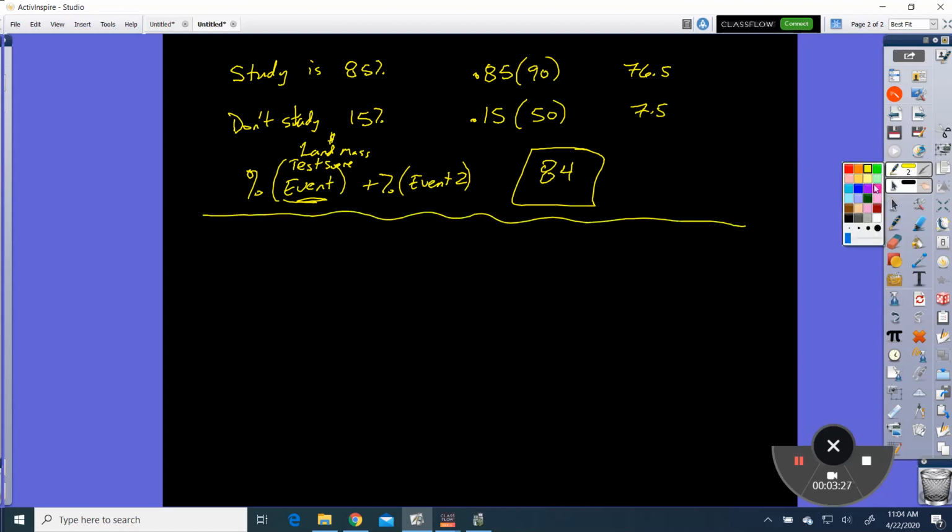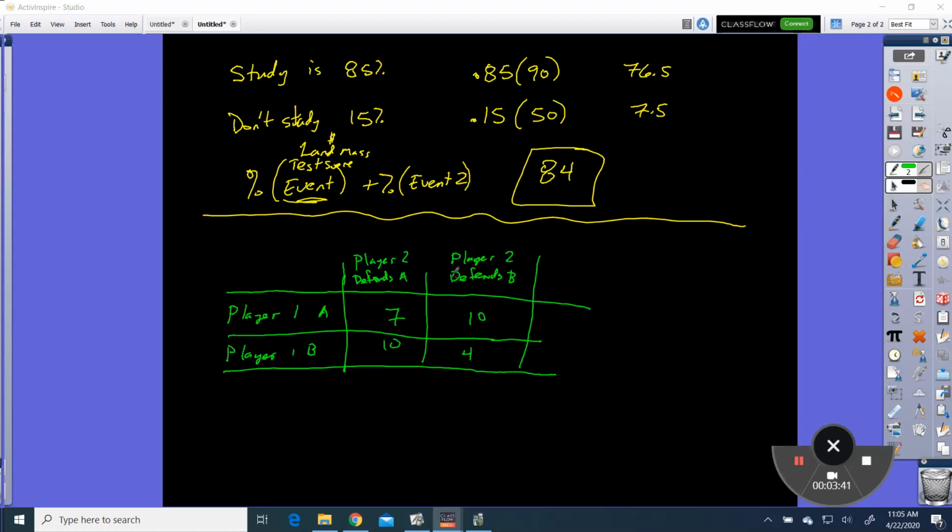So the next one says below is a payoff matrix for a game involving two players. Player one can use either strategy A or strategy B. So we have this chart. It says player one can either use strategy A or B. Okay, so player one, if he chooses A, or player one chooses B. So if he chooses B, he's either going to get 10 or 4. If he chooses A, he's going to get 7 or 10.